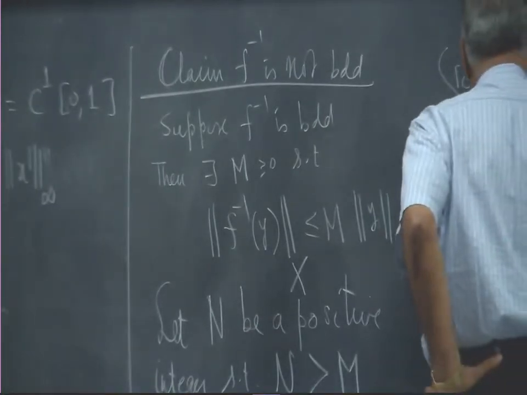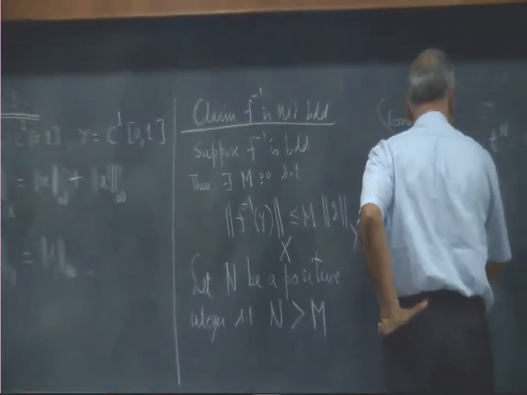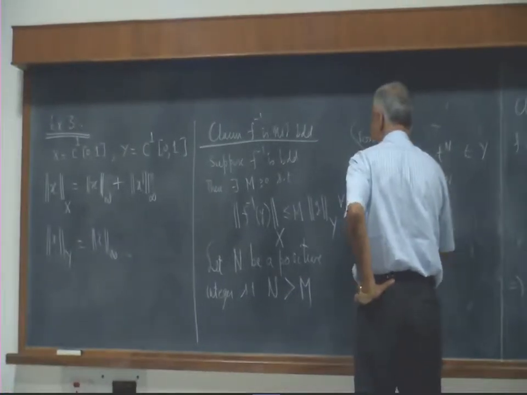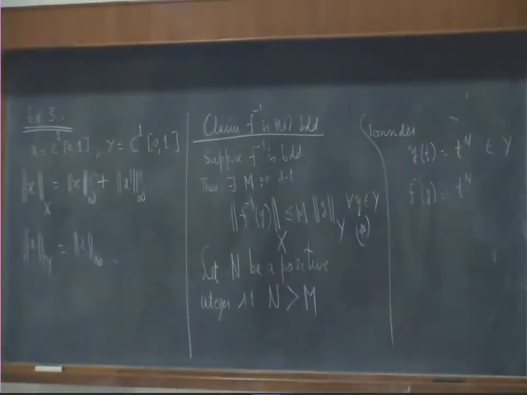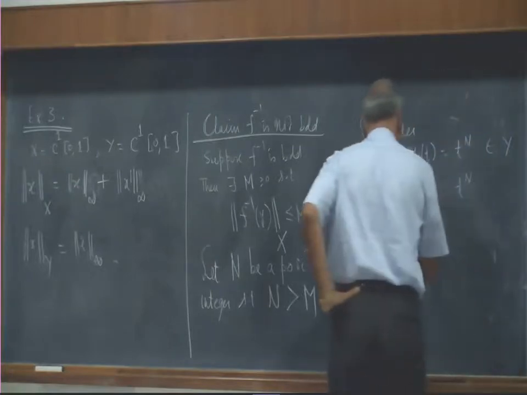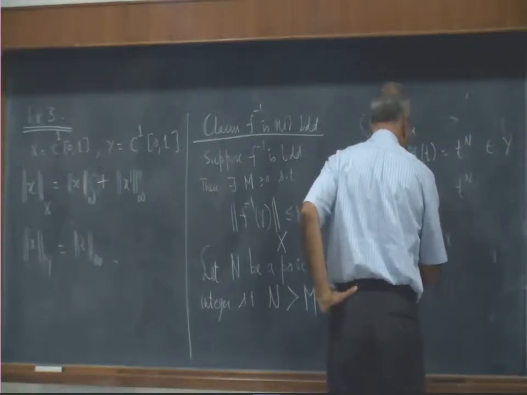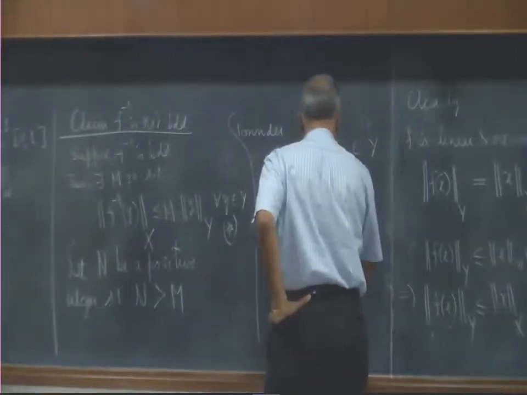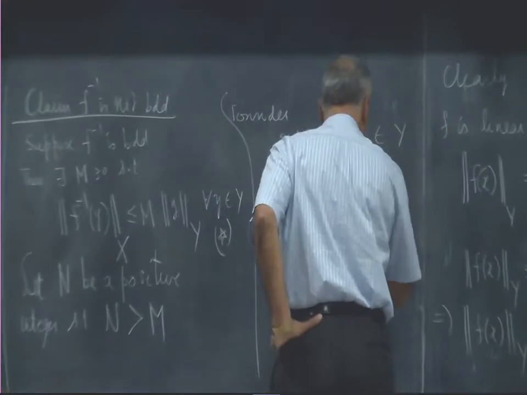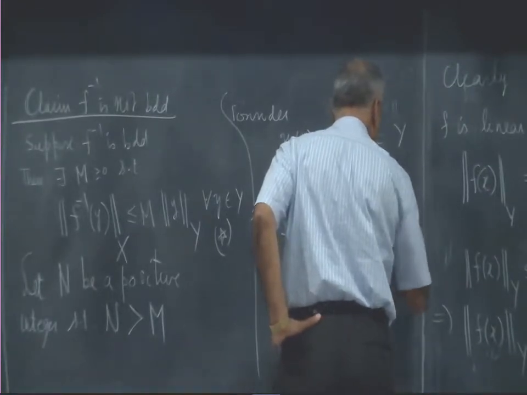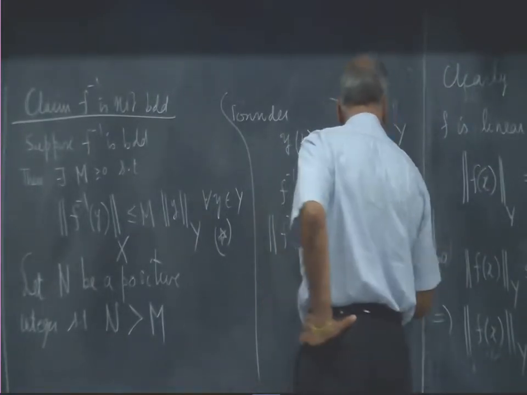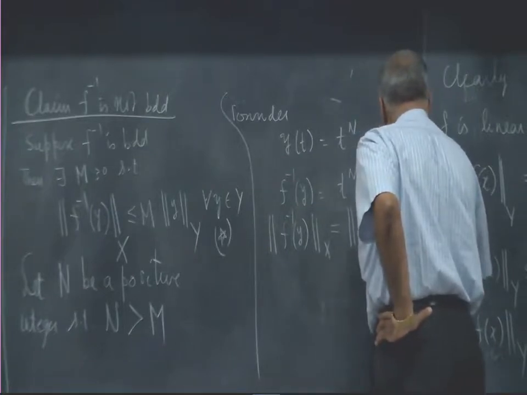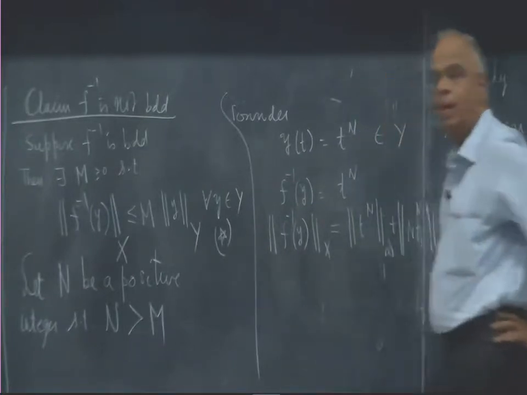So what is f inverse of y? Again t to the power of n, because f inverse is also the identity map. So what is the x norm of f inverse of y? It is the infinite norm plus the infinite norm of the derivative, which is n t to the power of n minus 1.